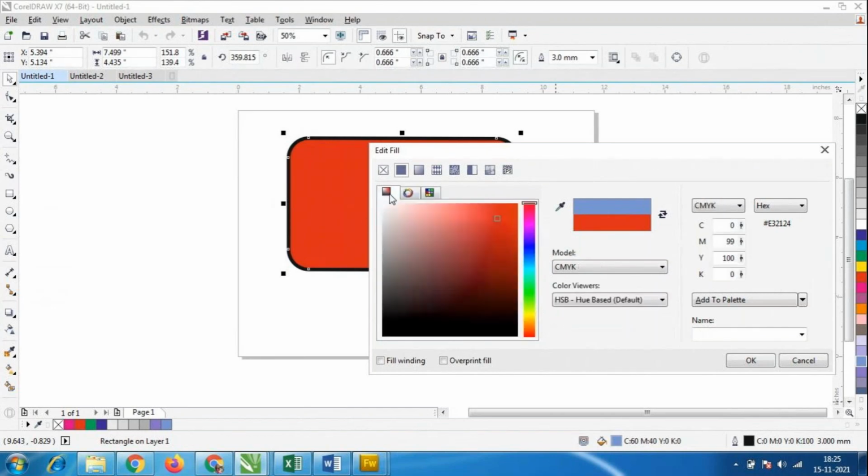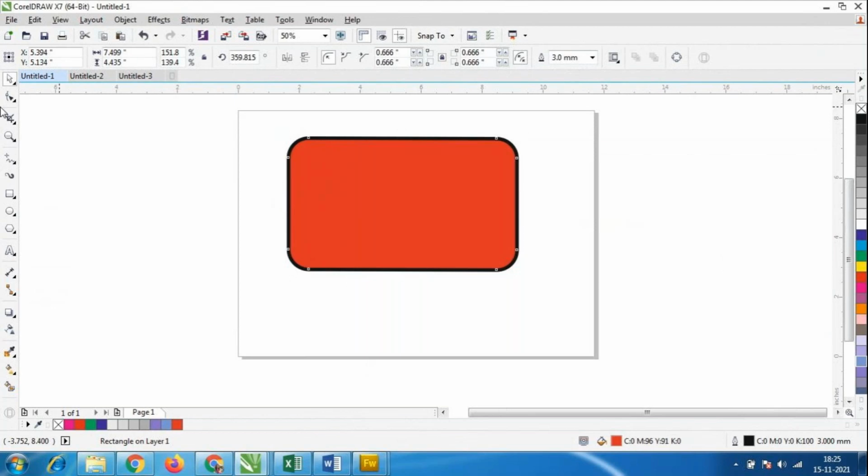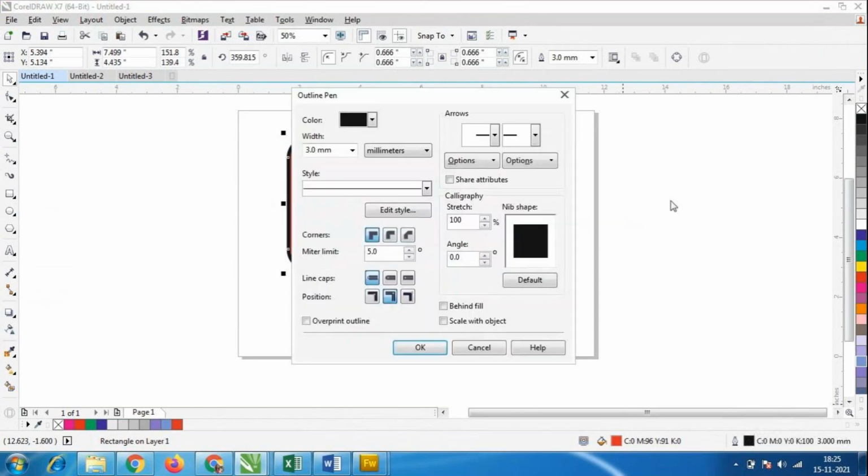Okay, so this is a normal color palette you people know already. I'll just give some color now. Even I want to change the outline color. If I have to change the outline color, what do I have to do? I will double click on this, and I'll have the option of color again.